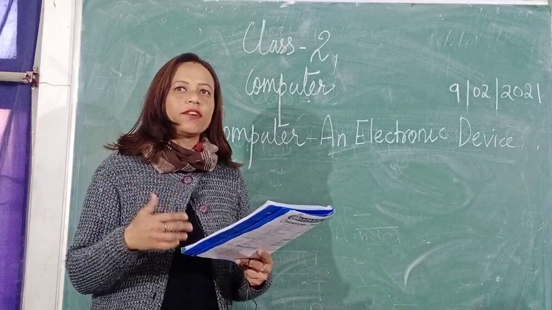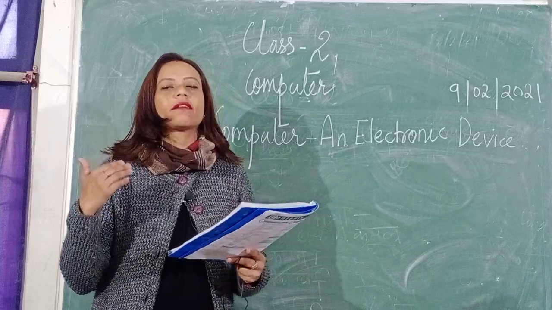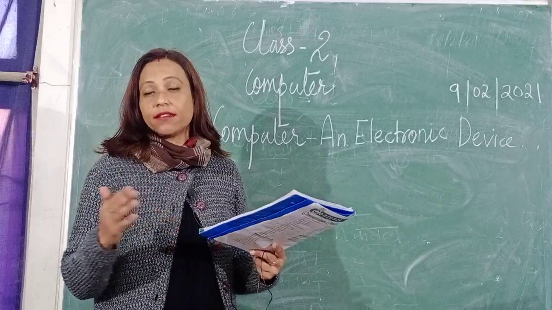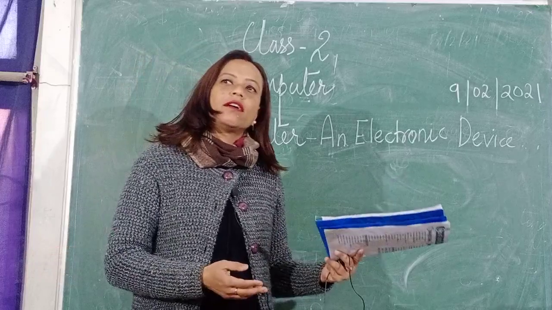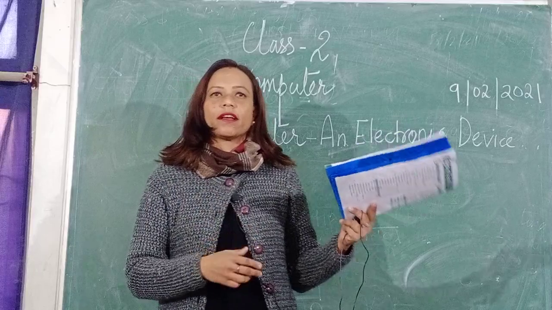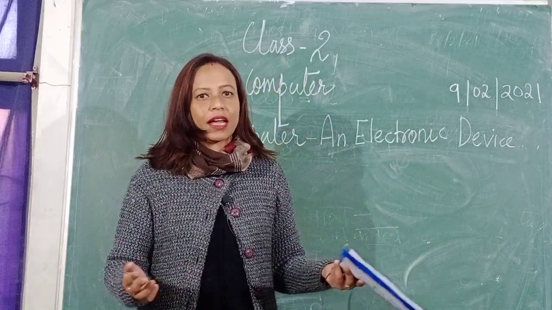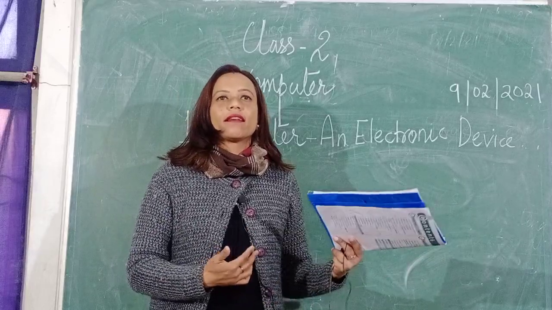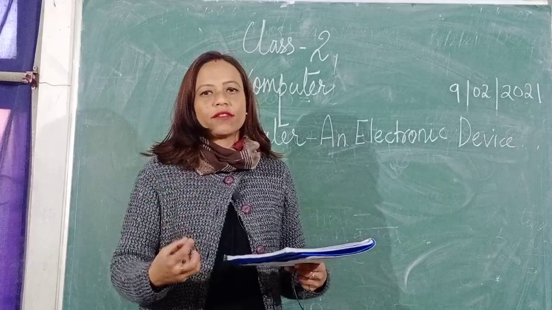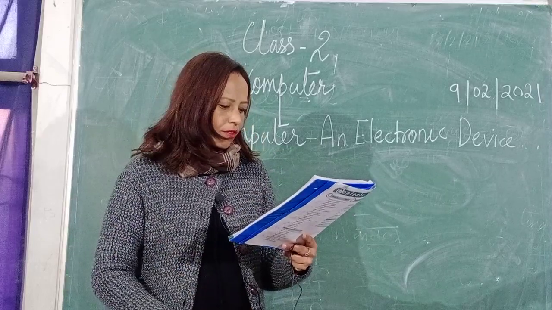Now we are going to do the first topic of this chapter, that is humans versus computer. Here we are going to compare a human being with a computer. Is it comparable? I don't think so. A human being is not comparable with a computer because, first thing, a computer is a machine. It works with the help of electricity, and human beings have their own brain, their own capacity, their own knowledge to do their work. So let's check out what is the difference between a human being and a computer.